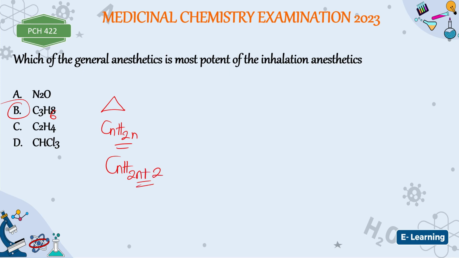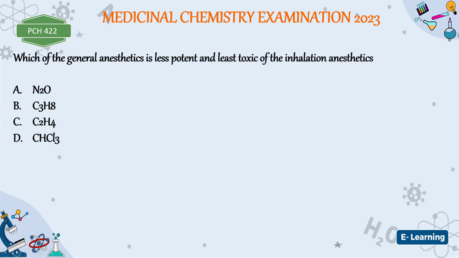Among all the general anesthetics, the one that is most potent of inhalational anesthetics is cyclopropane. You know, general anesthetics are classified into inhalational anesthetics, and then we have the intravenous anesthetics. Now, the next one: which of the general anesthetics is less potent and less toxic of the inhalational anesthetics? The one that is less potent and less toxic is nitrous oxide. That one is less potent and less toxic.